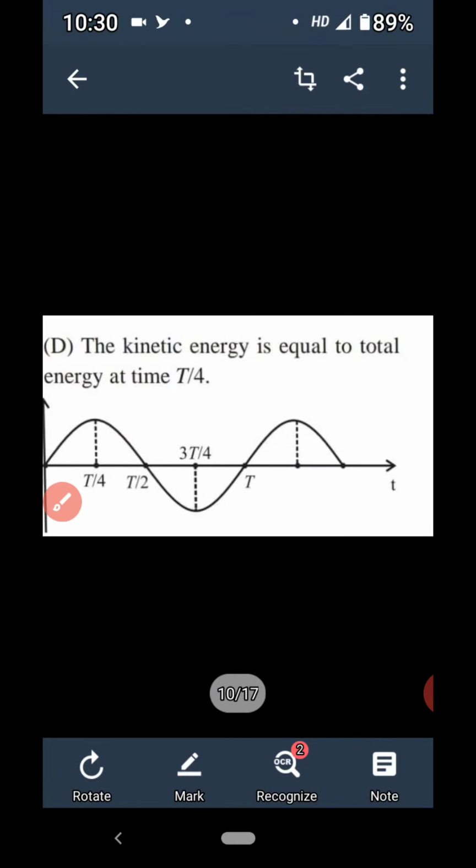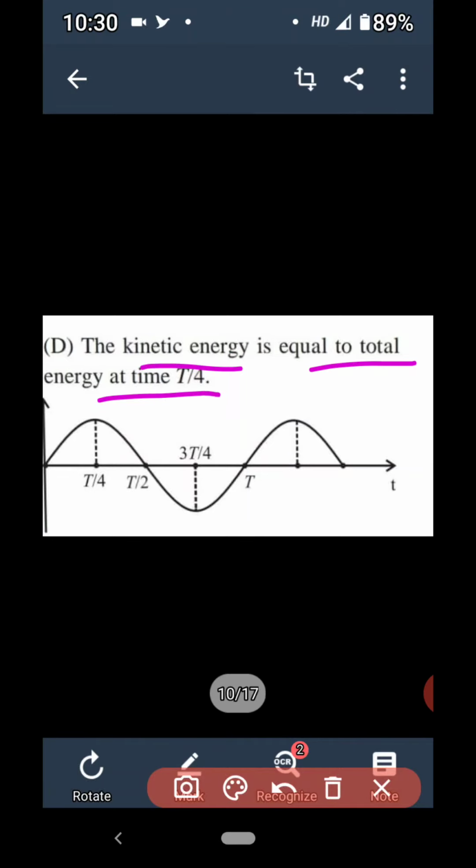Now last statement. The kinetic energy is equal to total energy at t/4. At t/4, where is the particle? Here is the particle at extreme position. At extreme position.